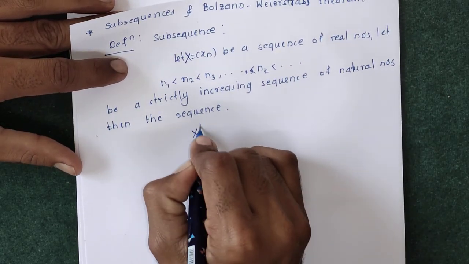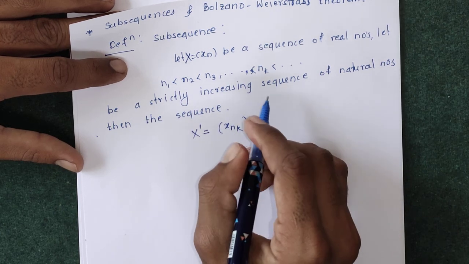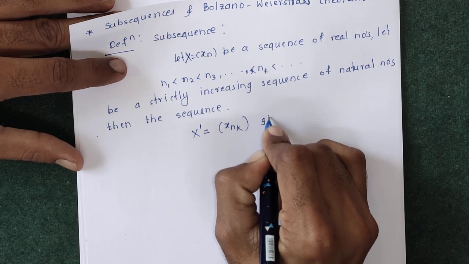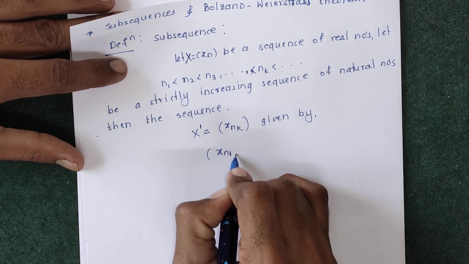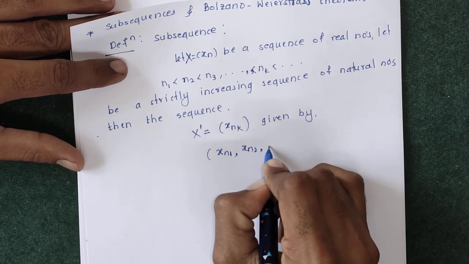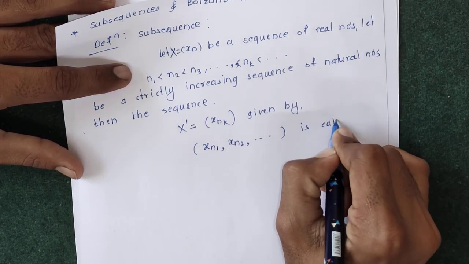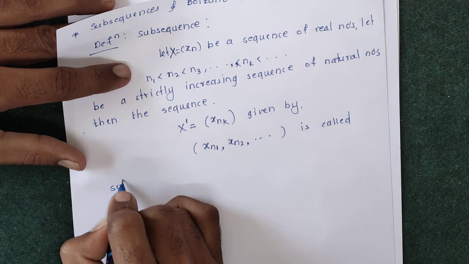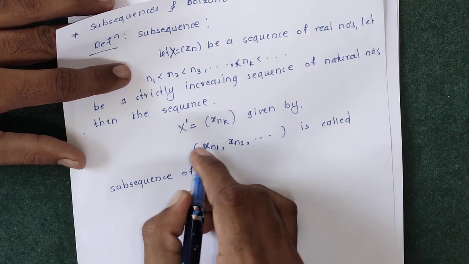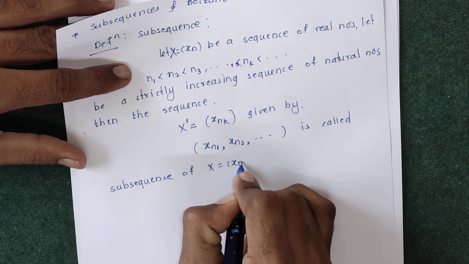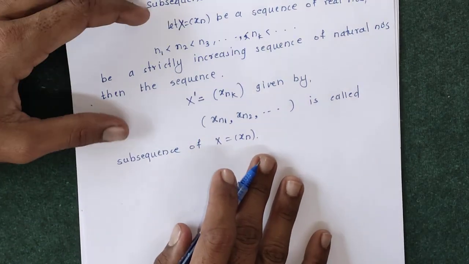Then the sequence, suppose x prime is equal to xnk, given by xn1, xn2 and so on, is called a subsequence of X is equal to xn. So this is the definition of subsequence.